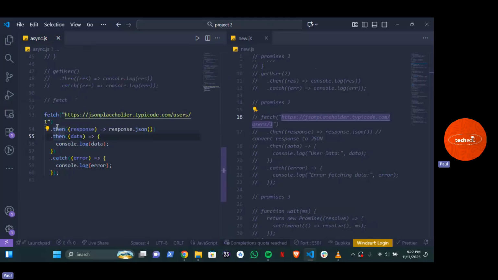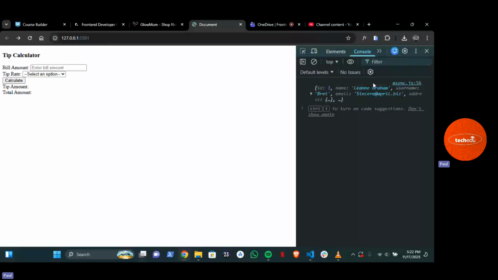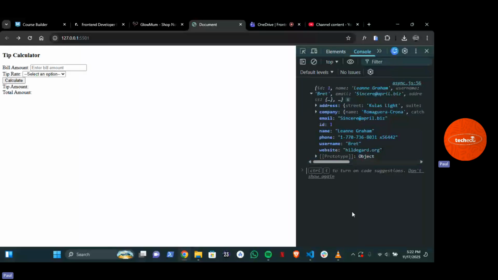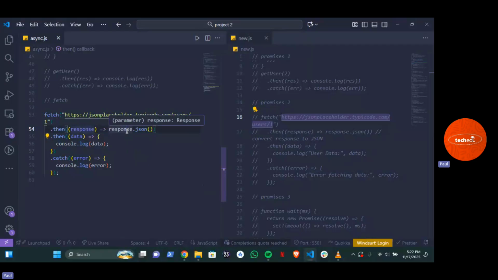If I come right here now and I refresh, you should be able to see the data now. Can you see it now? I see the API. Did I write this API? No. Now this is the API, and you can read this data. You know that this particular place was address, this place is company. You have email, you have ID, then you have all of that. As you can see, it is readable. This is what JSON is. That is why you want to parse it or convert it into a JSON response so that you can read it and understand how to implement it.